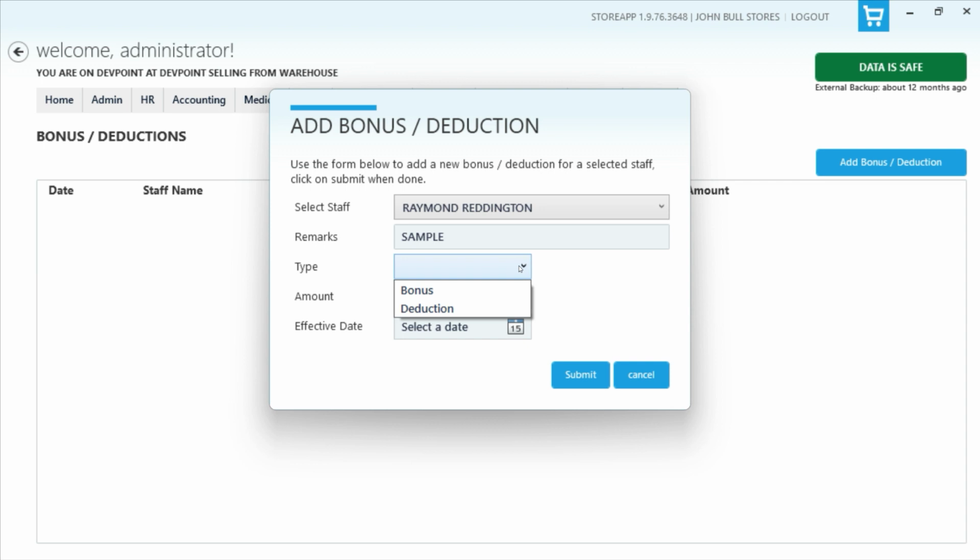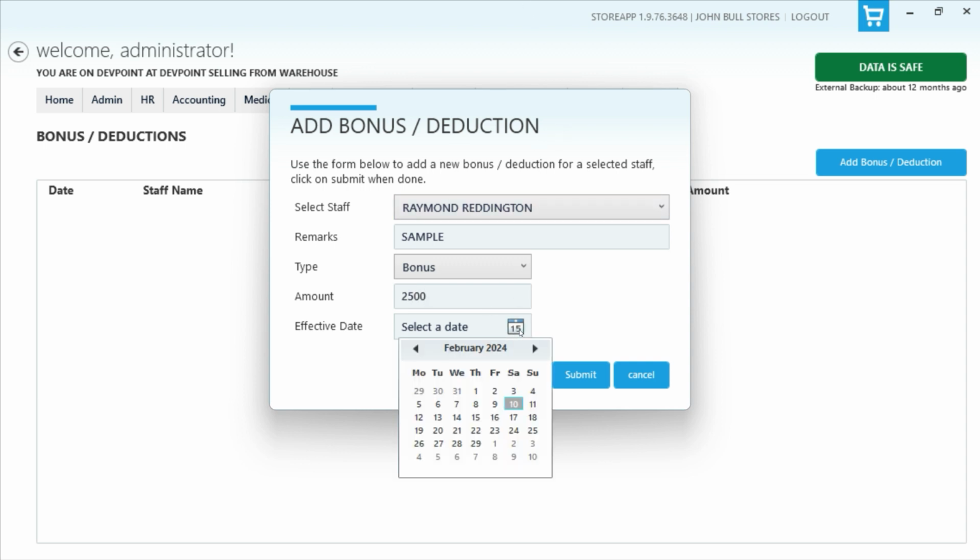The bonus will be when they've done something commendable, you wish to reward them. Deduction will be when they've done something bad and you wish to punish them. So if this is a bonus and you select bonus, I can also just select the value, let me just say 2005.